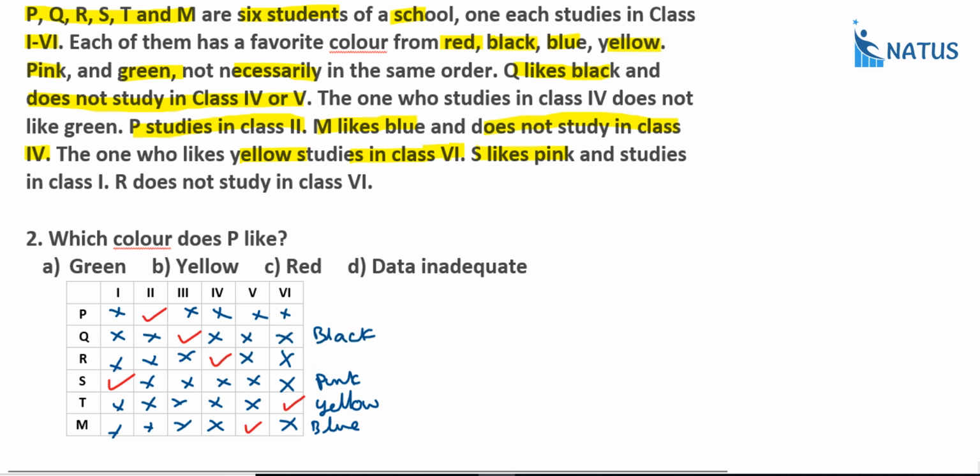And next, what is the left point? The one who studies class 4 does not like green. Only two colors are left. What are they? Green and red. So who studies class 4? That is R. R does not like green, so that is red. And only one color is left, that is green. Now, after completion of this puzzle, come to the question: which color does P like? So P likes green. What is the answer? Option A is the correct answer.